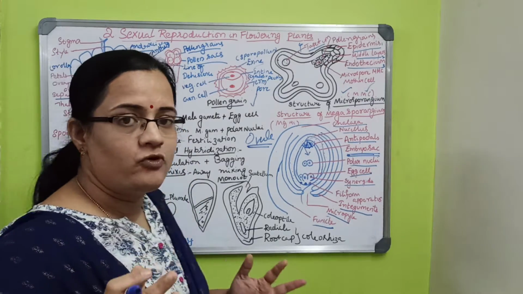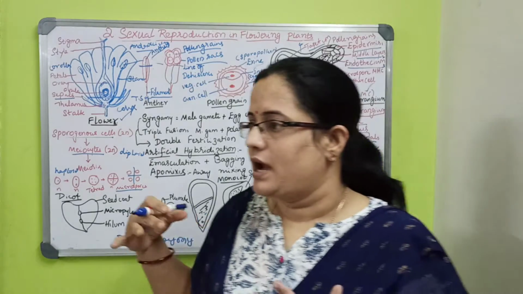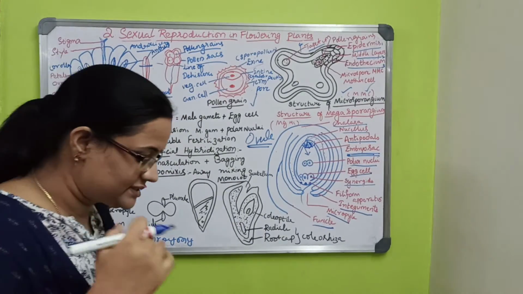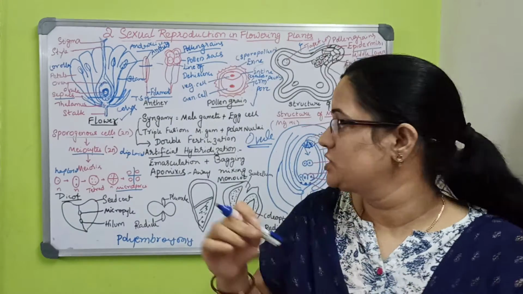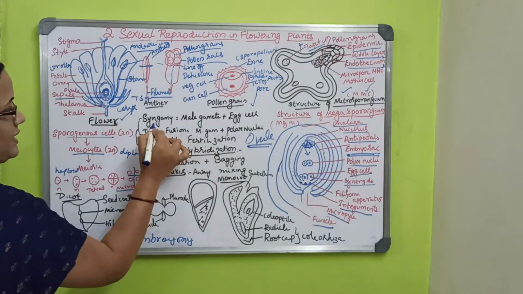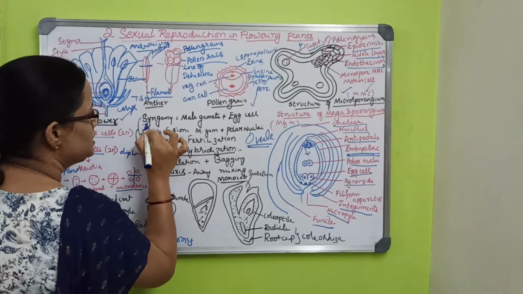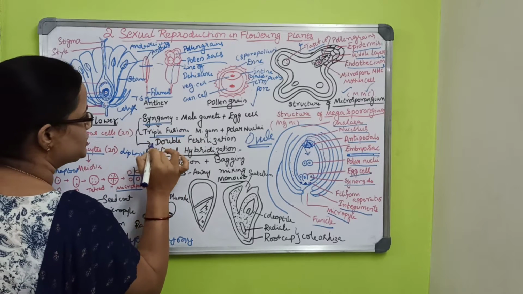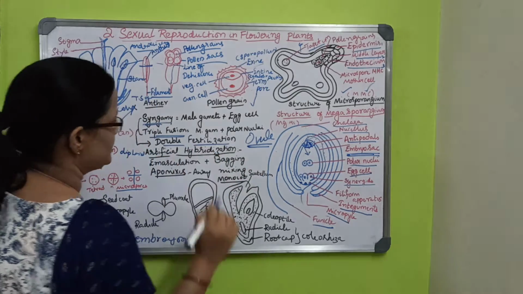There are angiosperm ovule and gymnosperm ovule, and microsporogenesis and megasporogenesis. They ask different questions. When they ask about double fertilization, syngamy and triple fusion are very important. Together these two are called double fertilization.